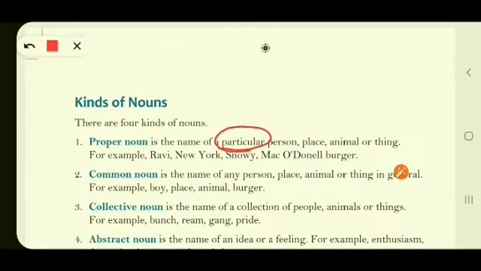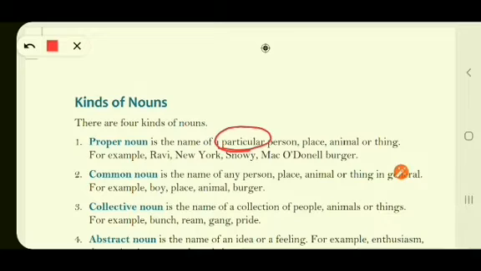For example, Ravi. So Ravi is the name of a person, New York is the name of a place, Snowy is the name of an animal, McDonald burger is the name of a thing. So when we are specifically talking about the person, place, animal or thing, we are talking about a proper noun. Or we can say a specific name is known as a proper noun.